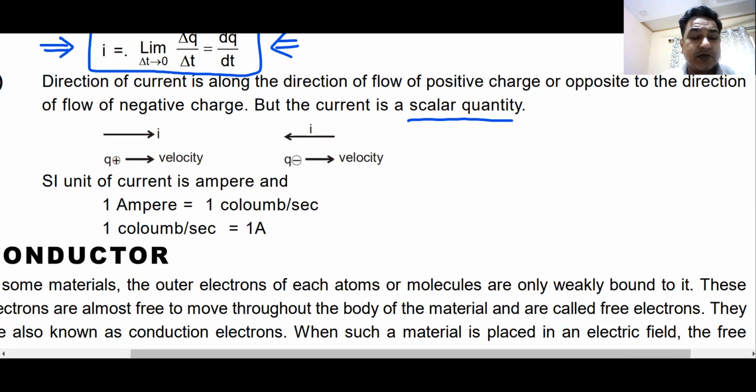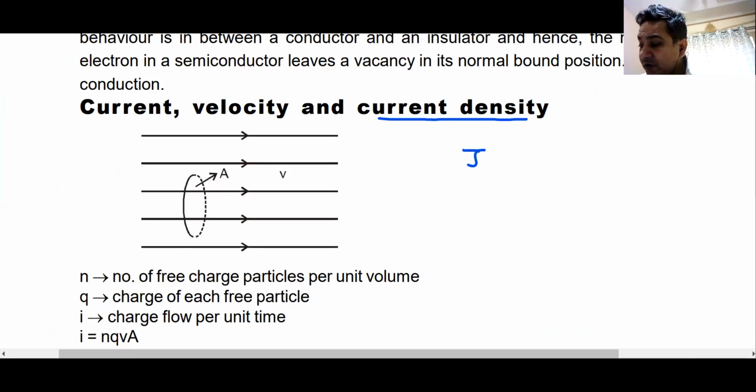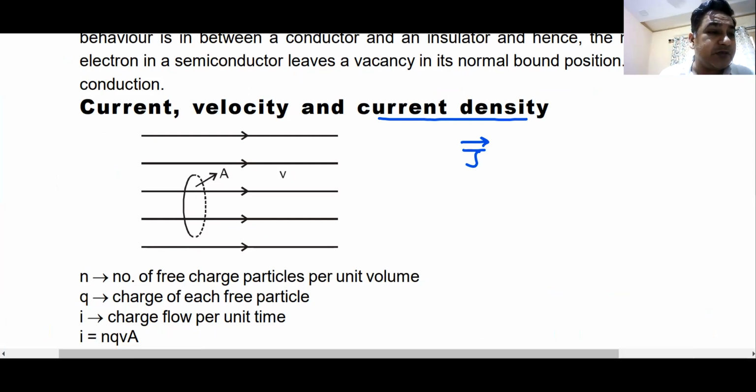Now, whenever we think about current, current is a scalar quantity, but there is a vector quantity involved with current, and that vector quantity is known as current density, denoted by J vector. This is a vector whose direction is same as the direction of current, but the magnitude is not same as current. It is current per unit area. Do you know this? It's current per unit area.